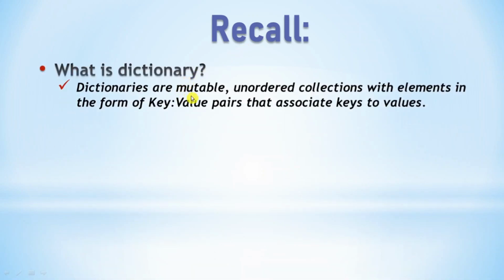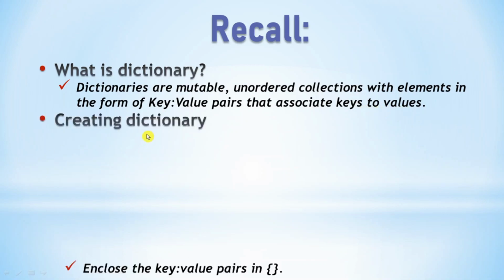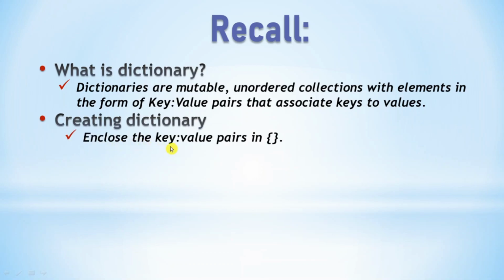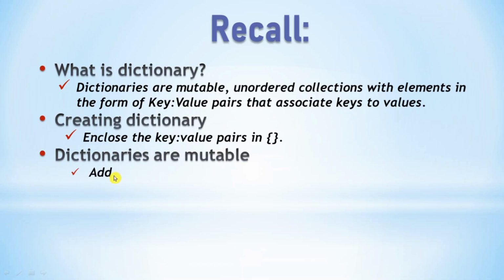Let's recall what we have learned. First, we discussed what is a dictionary. Dictionaries are mutable, unordered collections with elements in the form of key value pairs that associate keys to values. Then we discussed how to create a dictionary. To create a dictionary, we have to enclose the key value pairs, that is the items, in a pair of curly braces. Dictionaries are mutable, that is we can add a new item to the existing dictionary or we can modify the items in the dictionary.